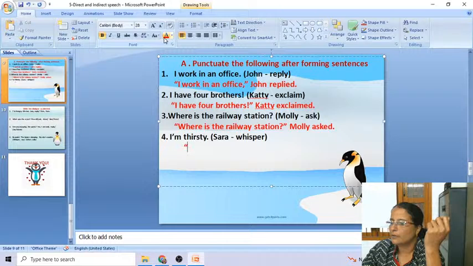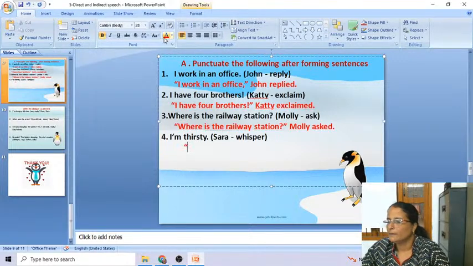Mayuri Urkude, first comma, then the inverted comma should be closed. Navya Vadaskar, "I am thirsty." Immediately after thirsty, you should put a comma, then only the inverted comma should be closed. Sarah whispered. Labansh Nikode, after thirsty, comma, then inverted comma close. Whispered, spelling mistake. And after whispered, there should be a full stop. Yes, there is a full stop.